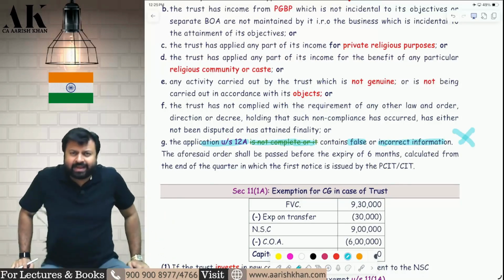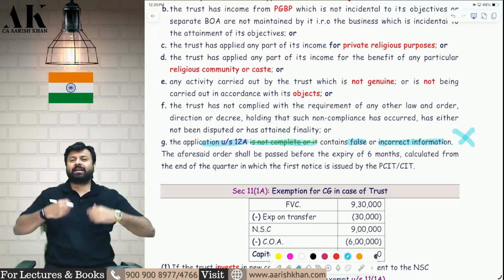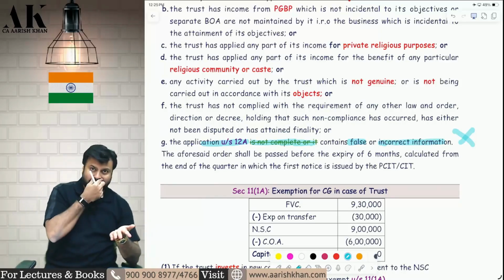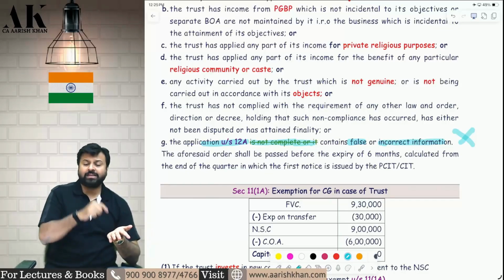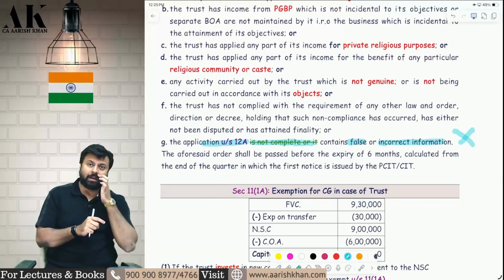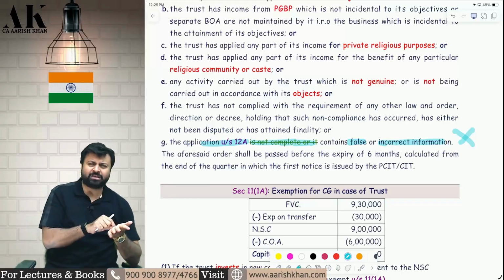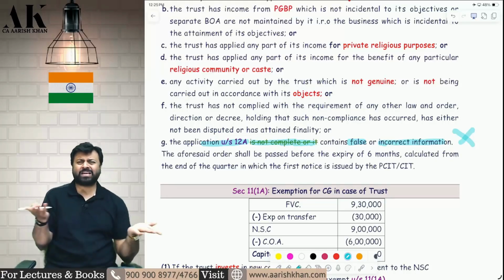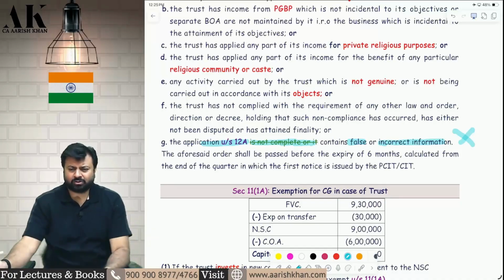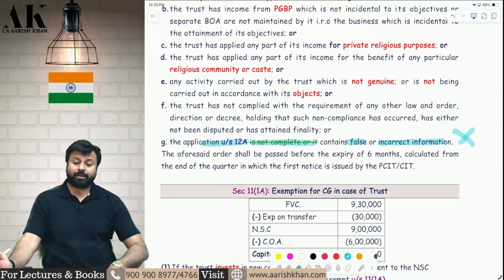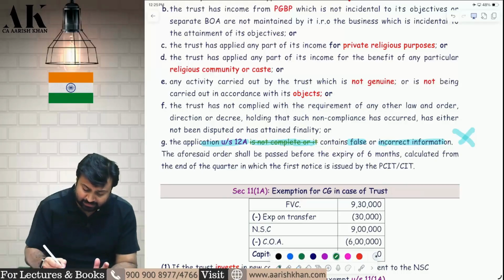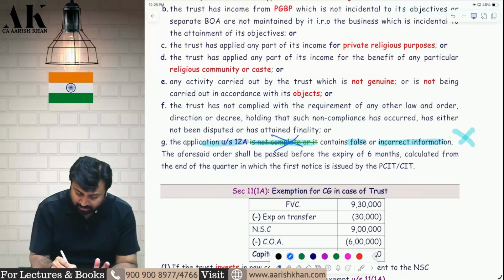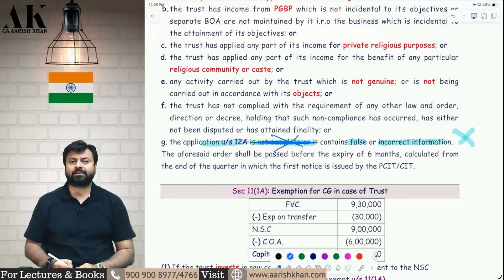So now they felt that if I am giving an application and there is false information, then I am wrong. If there is incorrect information, then I am wrong. But if I forget to put some information, that can be genuine also. So if the application is incomplete, because of that reason you cannot cancel the registration, this is what the amendment is all about. So they have removed the words is not complete.